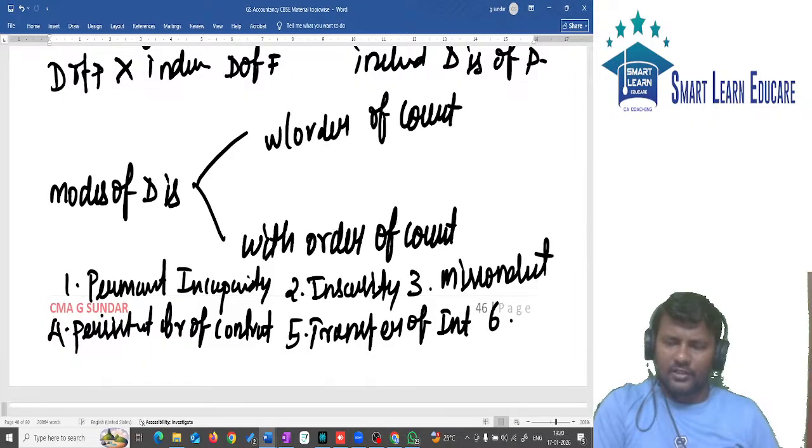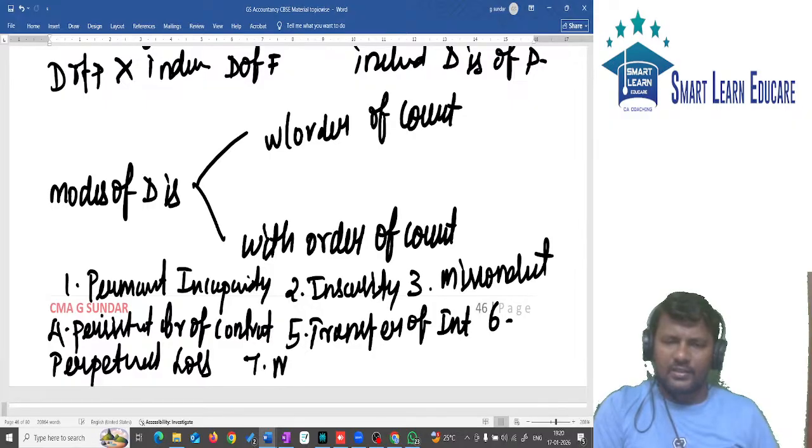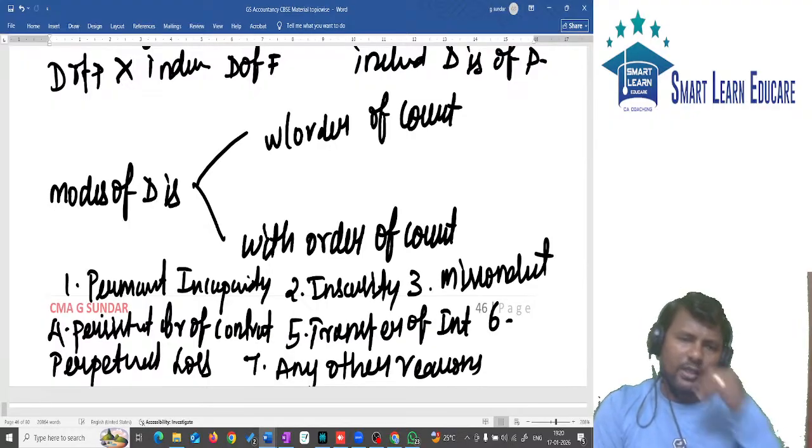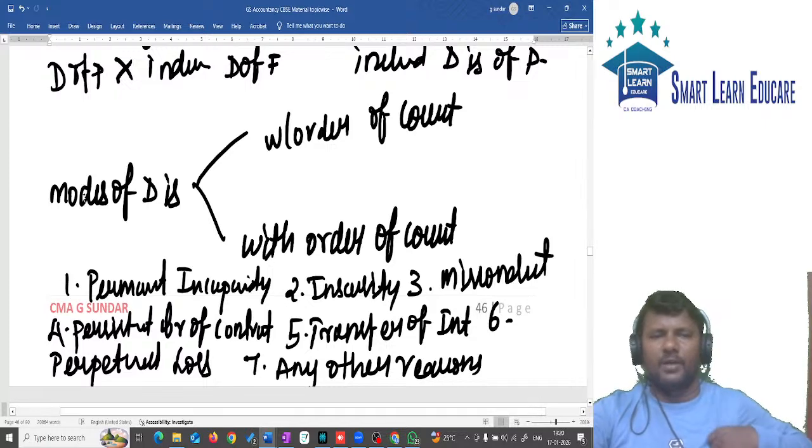Sixth one, it is perpetual losses. Last one, any other reason. They will ask MCQs, sometimes they also ask theory.